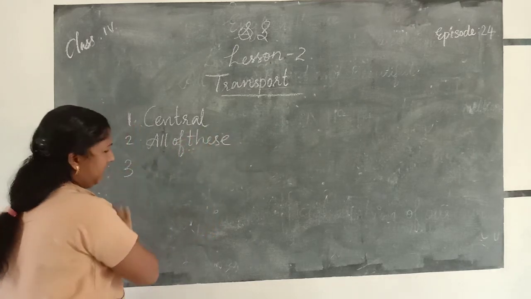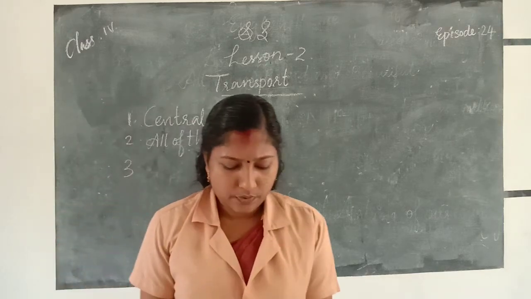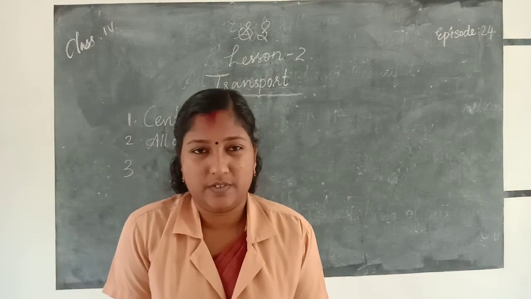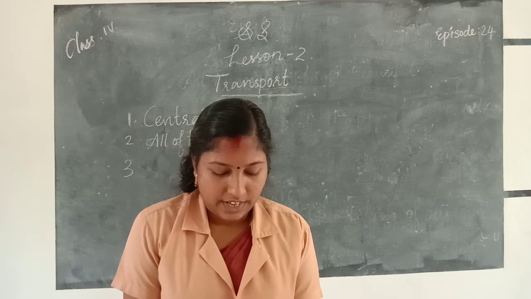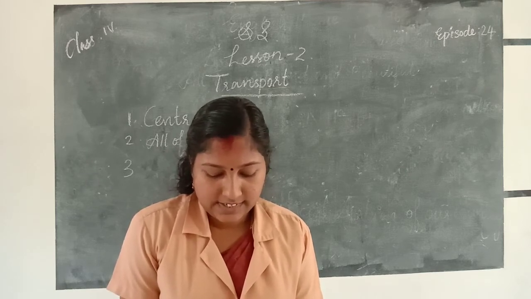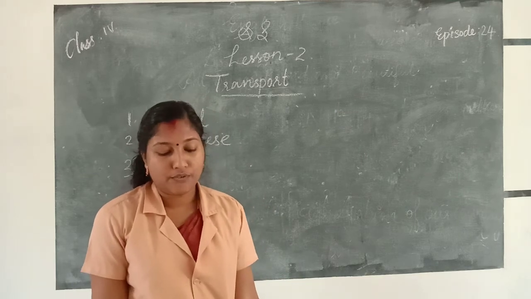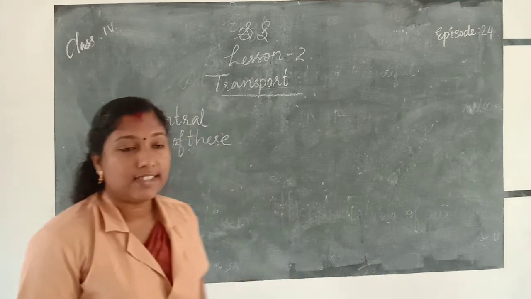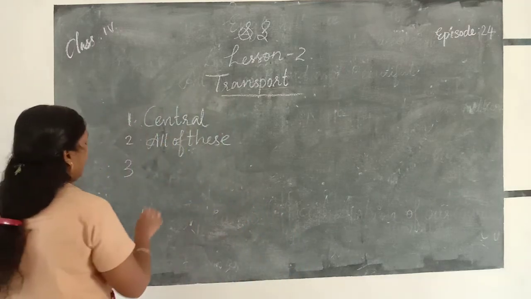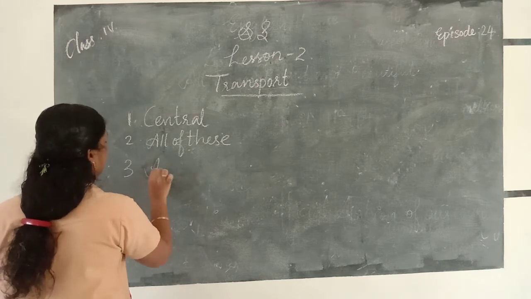Then third one. Which of these is a mode of travel? Railways, waterways, airways. These three are modes of travel, so the answer is all of these.